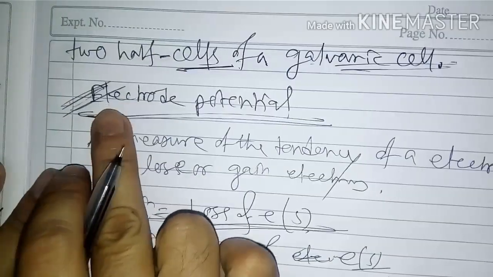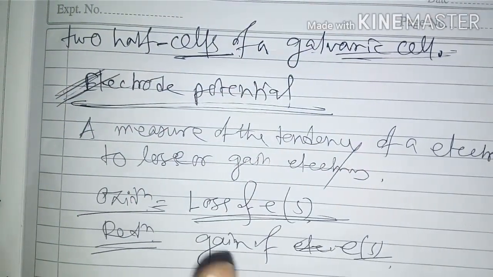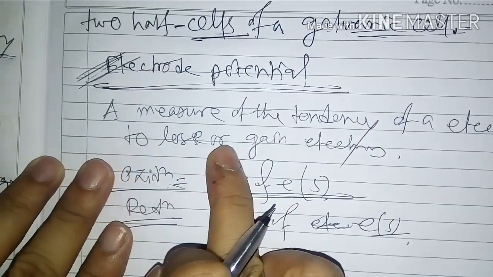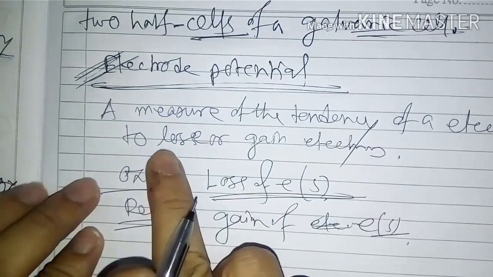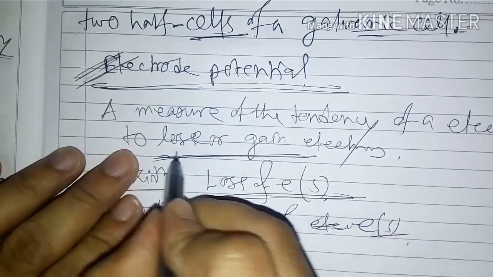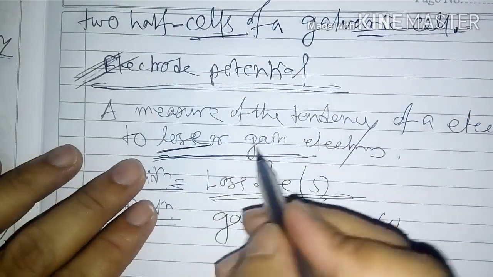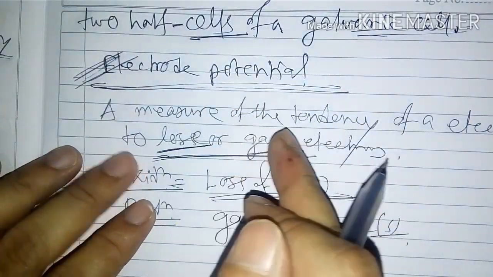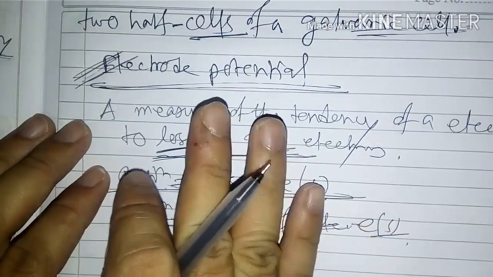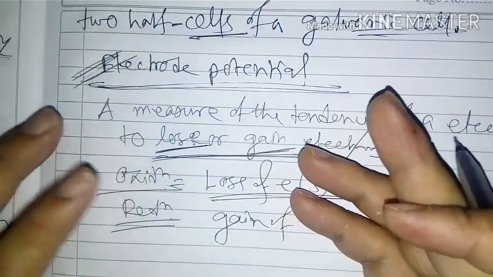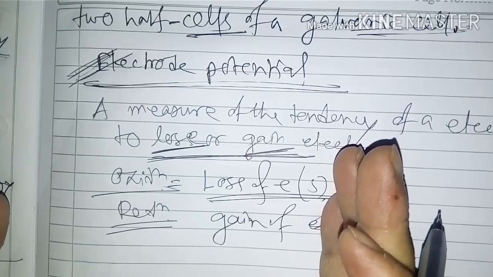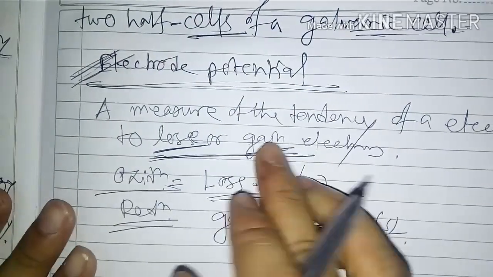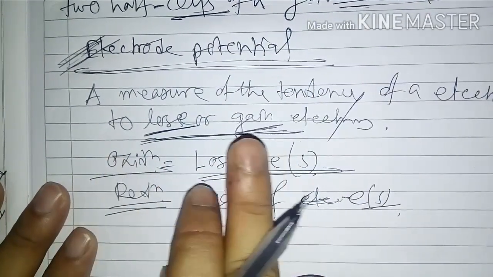Understood? This is electrode potential, a measure of the tendency to lose or gain electrons. If loss, oxidation takes place. If gain, reduction takes place. In the Daniell cell I will discuss this whole part: which one is the oxidation part, which one is the reduction part. Two half cells combine with each other to form one complete cell. So this is electrode potential.